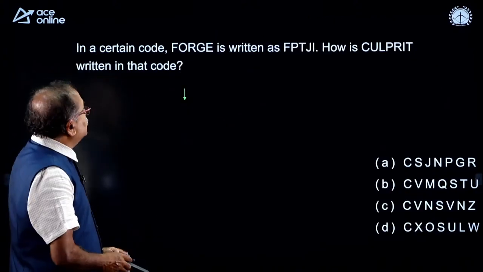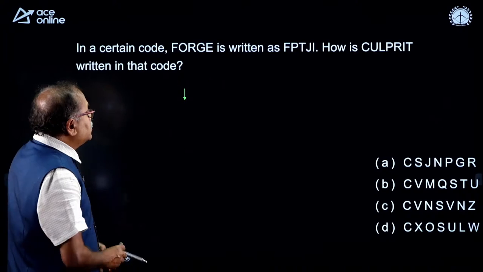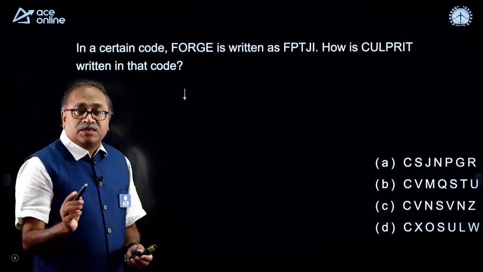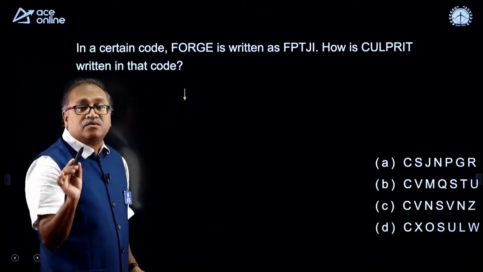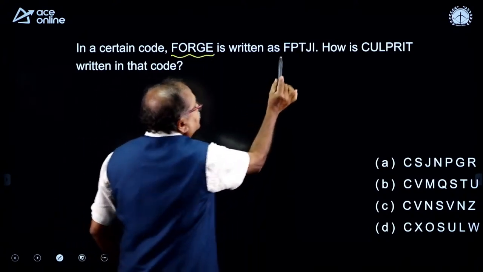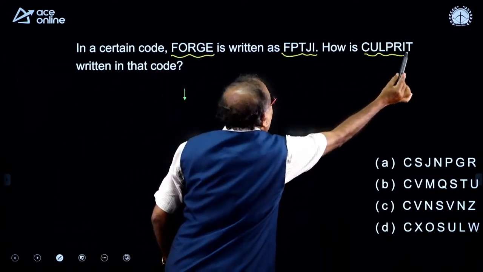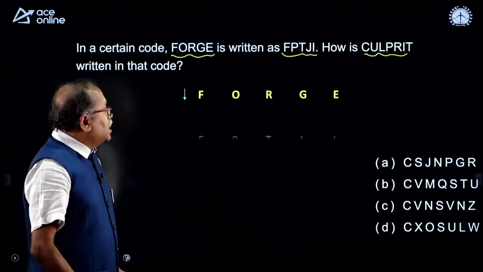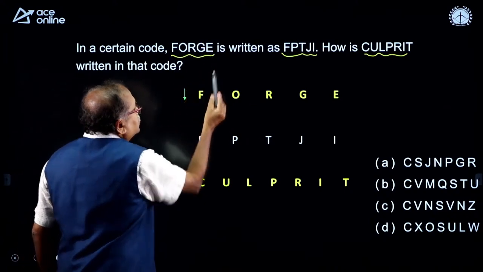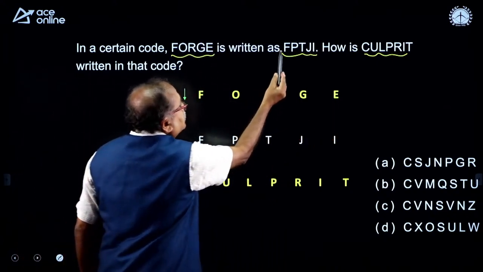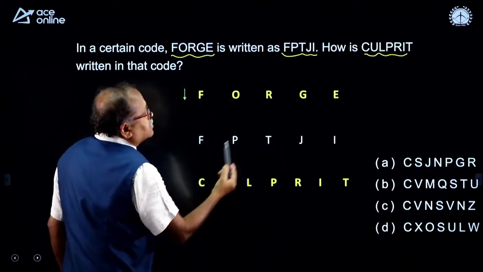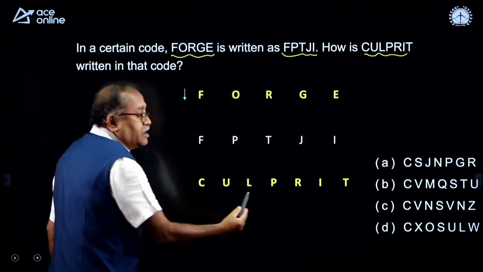Well done all my dear friends. So, here, in a certain code language. You know that when you are writing any examination including SSC, JEE, you will have questions on coding and decoding. So, in a certain code, this word is written in this format, then how will this word be written? The same thing: FORGE is written as FPTJI. In that case, culprit will be written as.